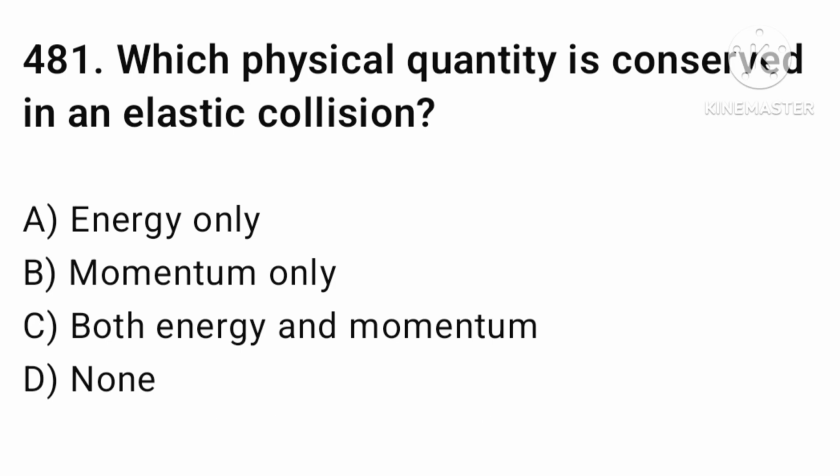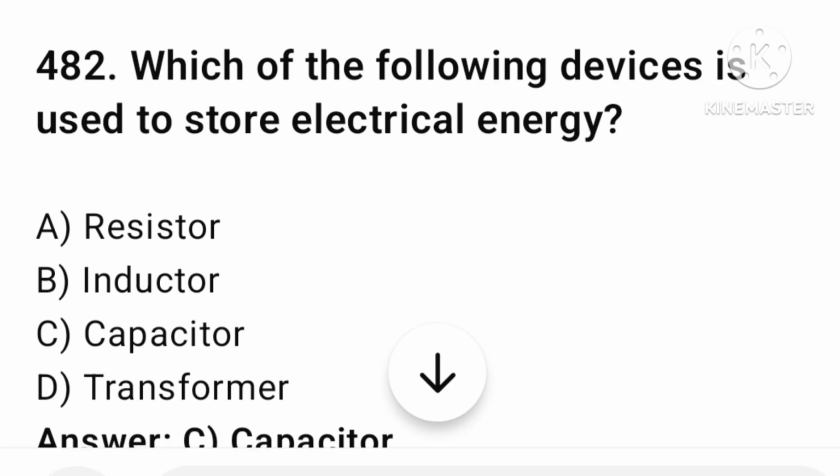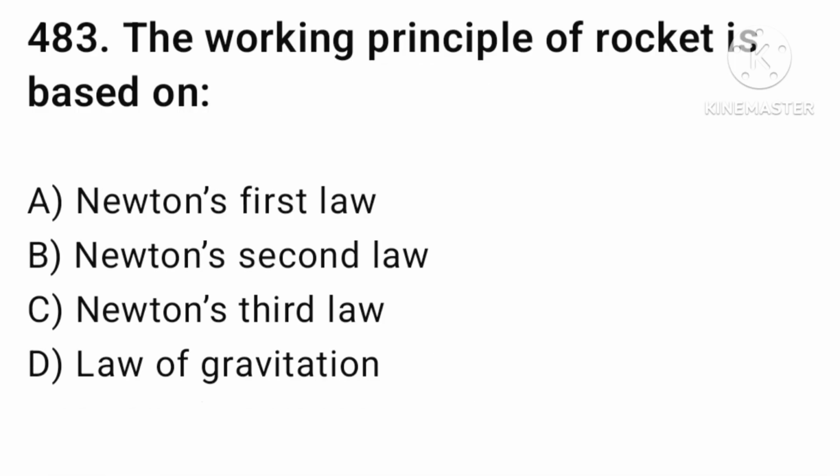Momentum. Which of the following devices is used to store electric energy? Resistor, inductor, capacitor, or transformer. The answer is option number C, capacitor. The working principle of a rocket is based on Newton's first law, Newton's second law, Newton's third law, or law of gravitation. The answer is option number C, Newton's third law.